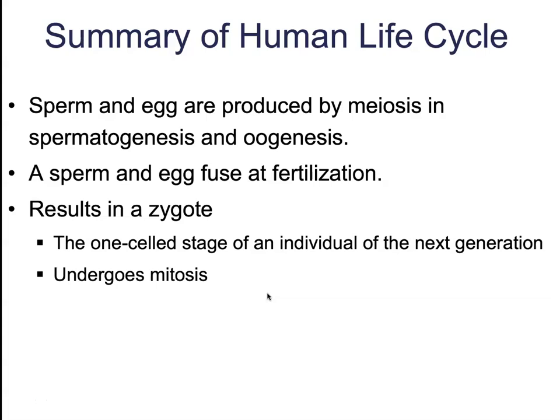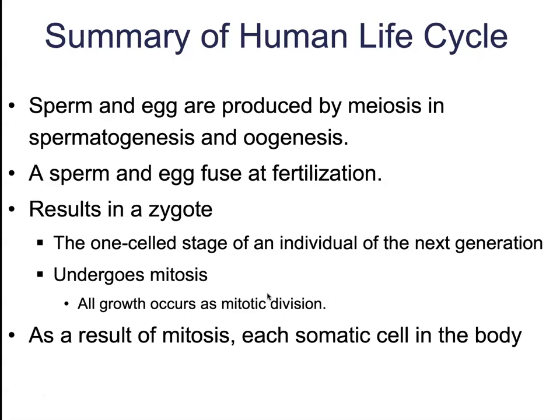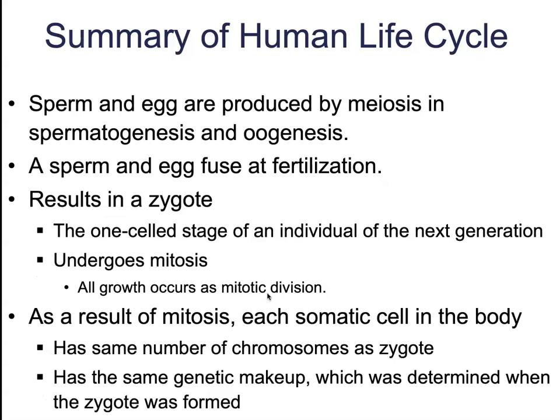This zygote is going to undergo rapid mitosis. All of the growth from here on out is going to be mitotic cellular division to grow that cell as quickly and as fast as possible into an embryo and then into an infant. As a result of mitosis, each somatic cell in the body is going to have the exact same number of chromosomes as the zygote. It has the same genetic makeup, which was determined when that zygote was originally formed.